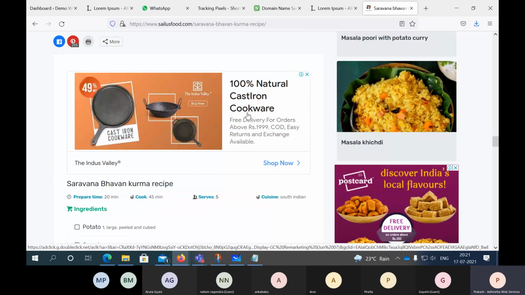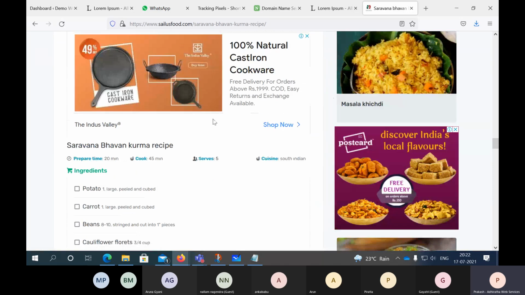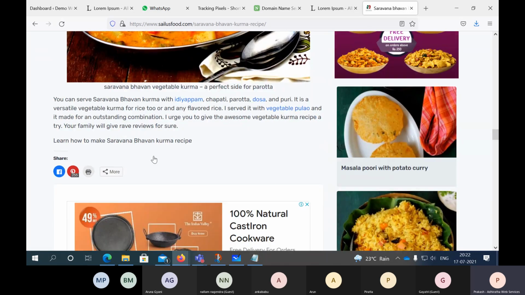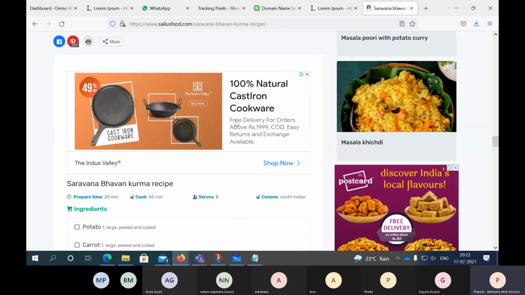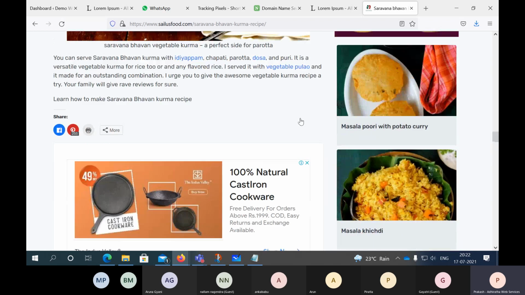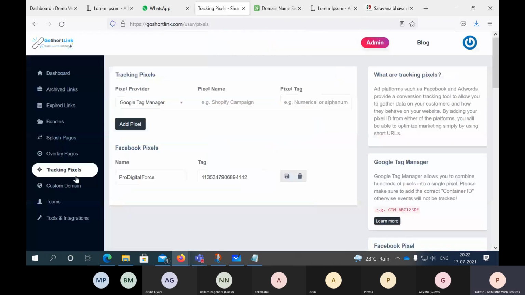100% natural cast iron cookware. Wow, see, again we are going back to the previous generation, cast iron. Non-stick, everything is gone. So how are these advertisements coming? Because maybe some information I was searching for, they tracked it, and now according to that they started promoting this. Or maybe because we've opened a cooking website, a cooking blog, that's why they might be showing these items. This is not relevant for me, but relevant for the blog. But most of the time, whatever information you searched recently will start coming here. That is what tracking pixels do.